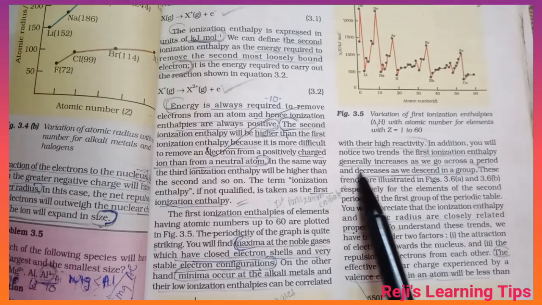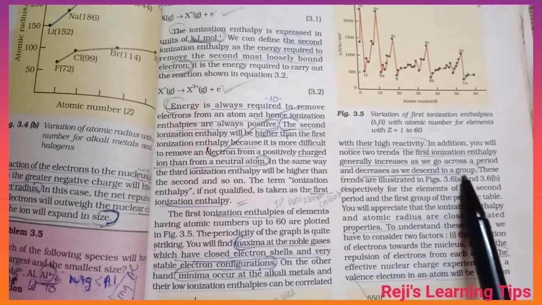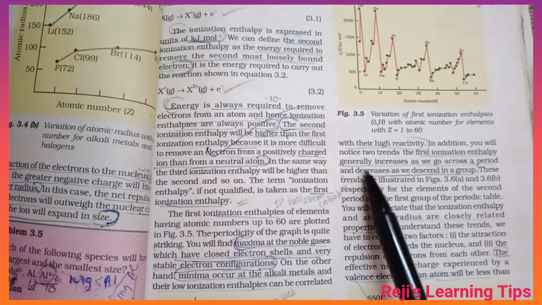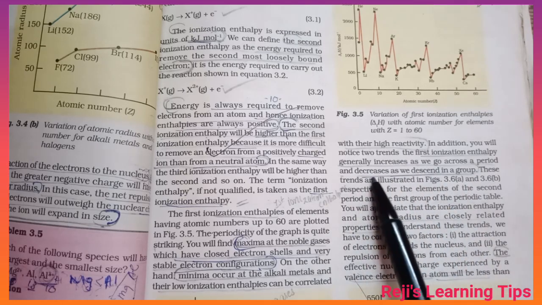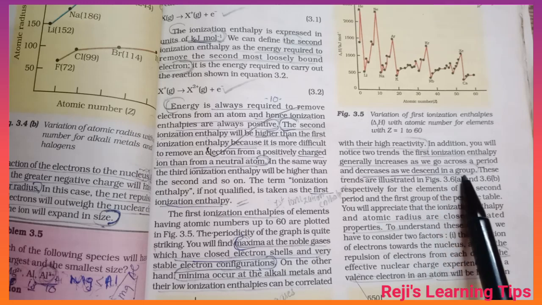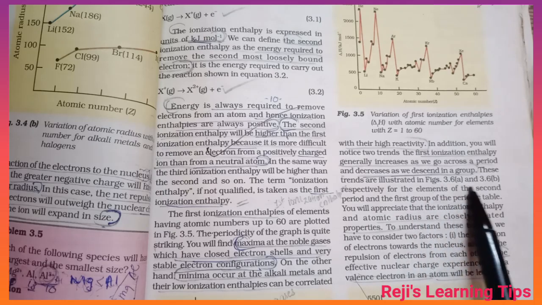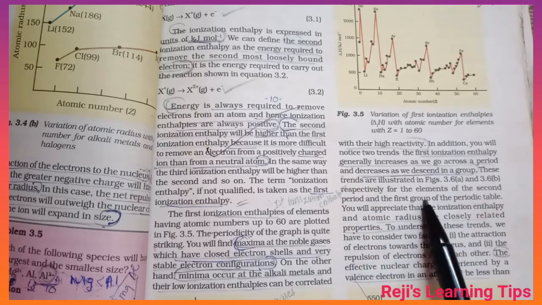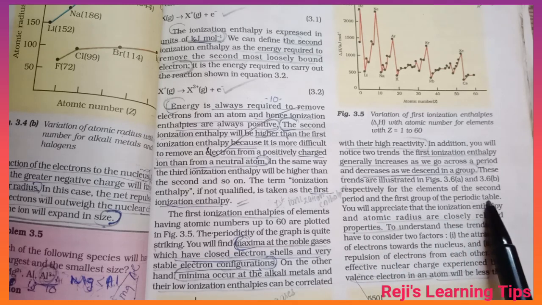The first, ionization enthalpy generally increases as we go across a period and decreases as we descend in a group. Okay, these trends are illustrated in figure 3.6a and 3.6b respectively for the elements of the second period and the first group of the periodic table.